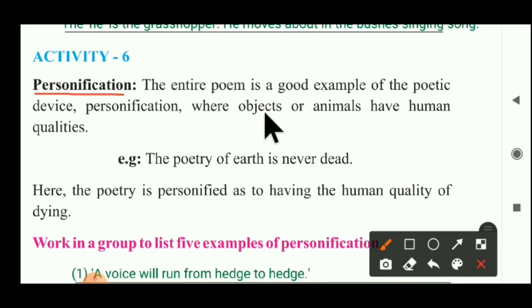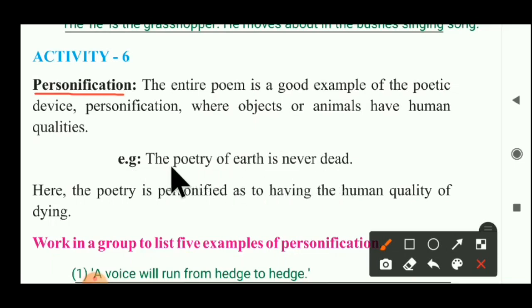Personification is where objects or animals have human qualities. They talk like a human, smile like a human. So when objects have such qualities, it's known as personification. Here one example is given: the poetry of earth is never dead.